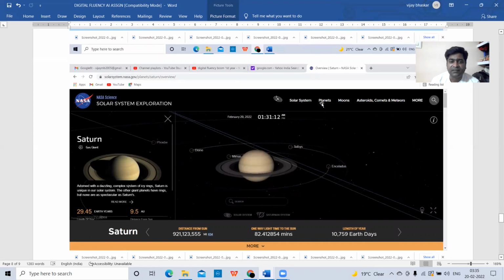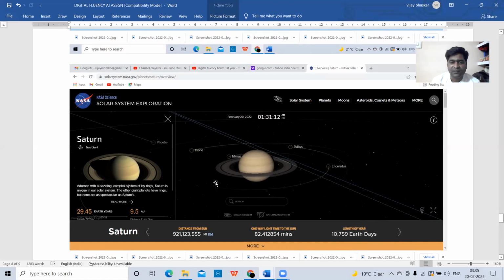So here, when I clicked on one of the planets, Saturn, it is showing the Saturn structure and how much distance from the Earth. See here, it is showing distance from the Sun, some huge number of kilometers, and one-way light time to the sun, this many minutes it will take from the sun to Saturn, and the length of the year. 10 years, 759 Earth days. Okay. 10 years, 759 Earth days it will take to reach this Saturn. Okay.